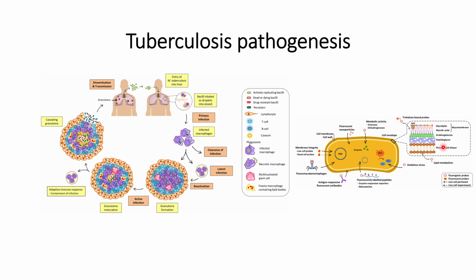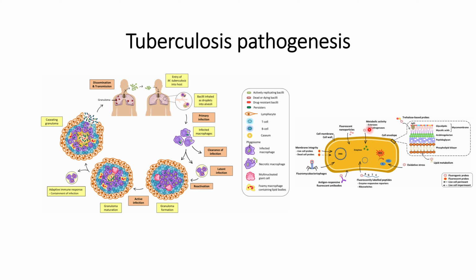The figure on the right hand side describes various strategies that can be used to identify the condition of tuberculosis cells with the advancement of flow cytometry. Some examples are shown here.